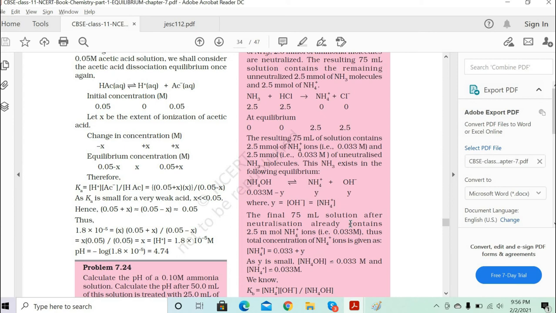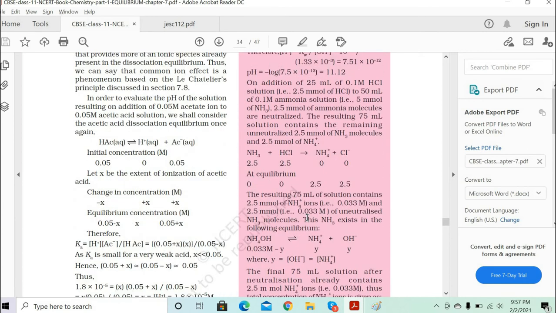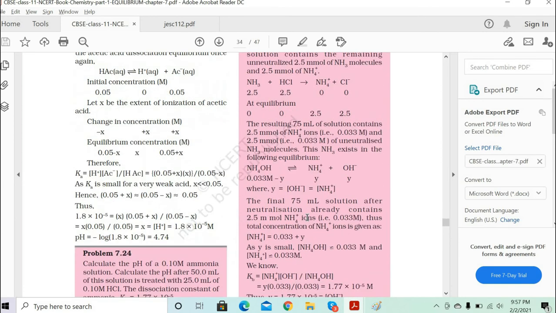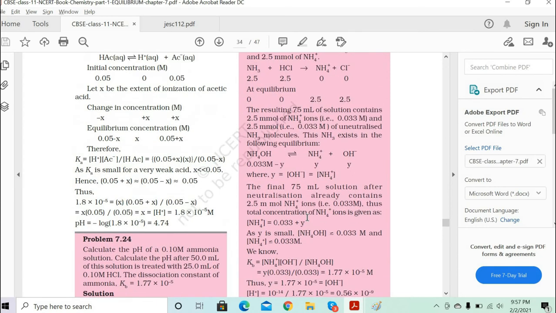I don't know, sir. Okay, so the resulting 75 ml solution is the unutilized 2.4. Did he mention a 75 ml solution? In total it will be 75 ml: 50 ml, and then they add 25 ml of HCl. So 50 ml plus 25 ml becomes 75 ml. Yeah, that's fine, correct. 75 ml solution is there.